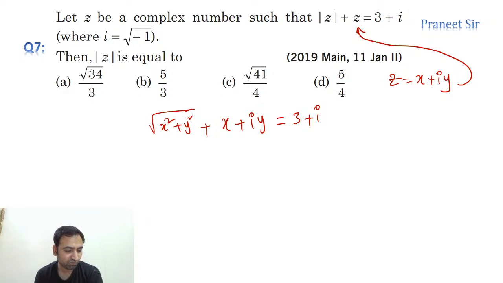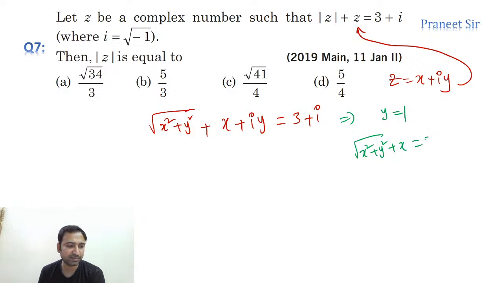Right. So now tell me, guys. If you compare real parts and imaginary parts, the imaginary part gives 1, and the real part is square root of x square plus y square plus x equals 3. Y value we already calculated, so we get square root of x square plus 1 is equal to 3 minus x.